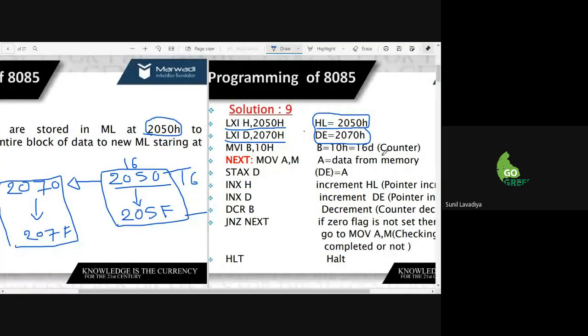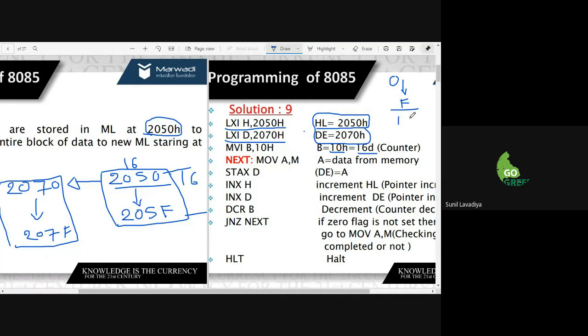After that, as our counter size is 16, I considered a hex number like 10. Because if you count in hex, it goes from 0 to F, and then what is after 0F?